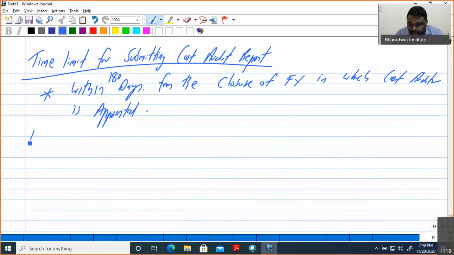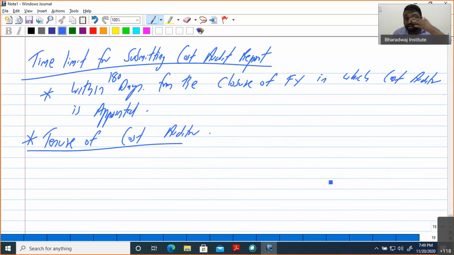The next point, very important: tenure of cost auditor. For a statutory auditor, you might have learned a long tenure of 5 years, whatever it is. But the tenure of a cost auditor is very limited.